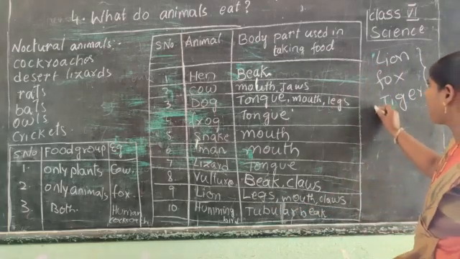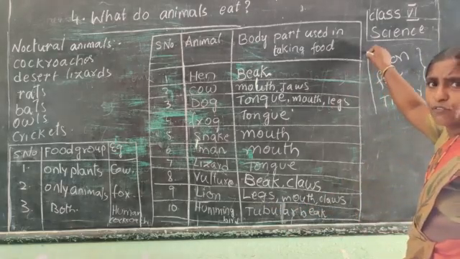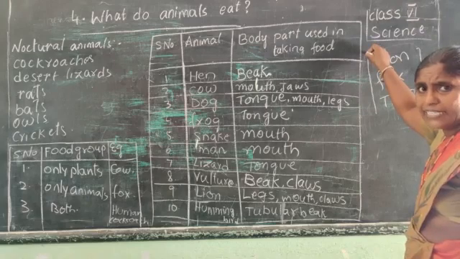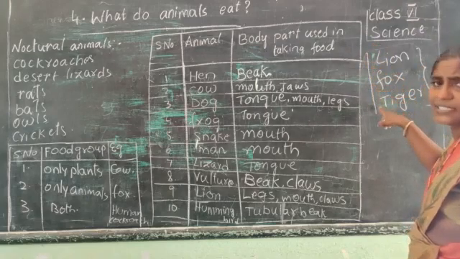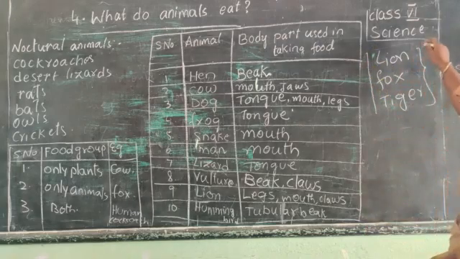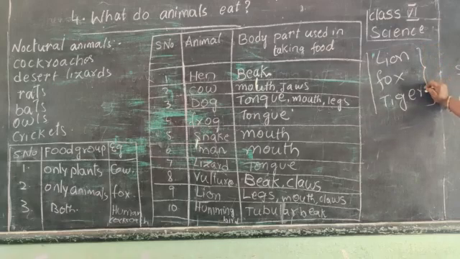So the body parts used by the lion, fox, tiger are the legs, mouth and claws. So the body organs used by these animals for eating food are the same.